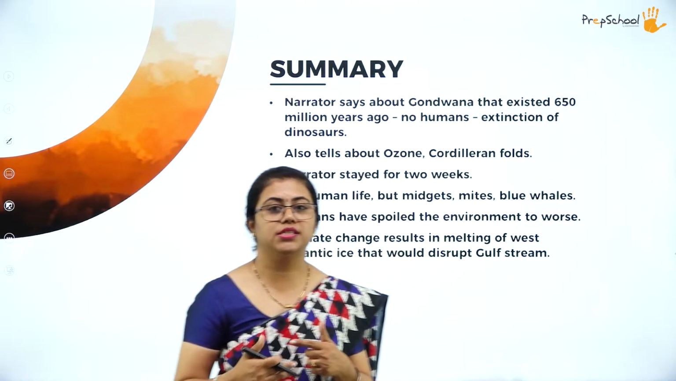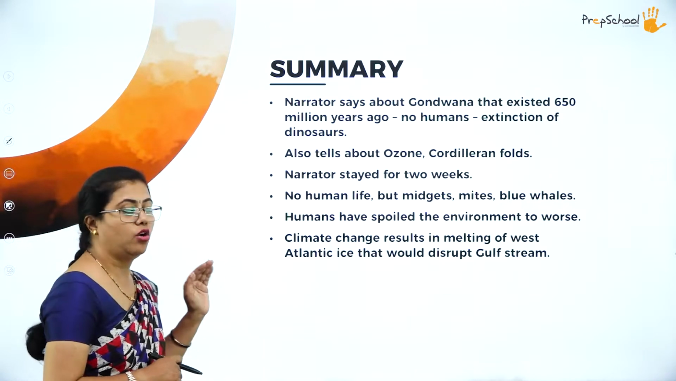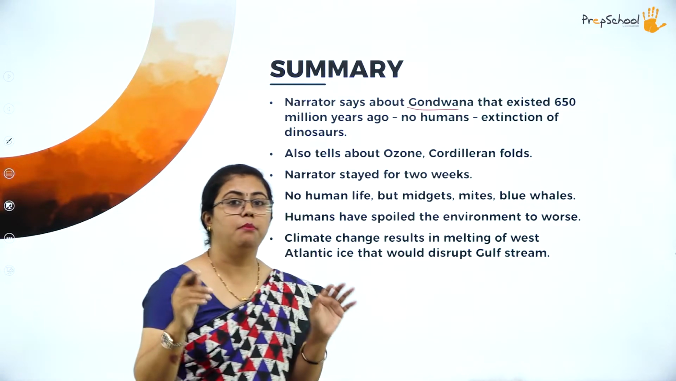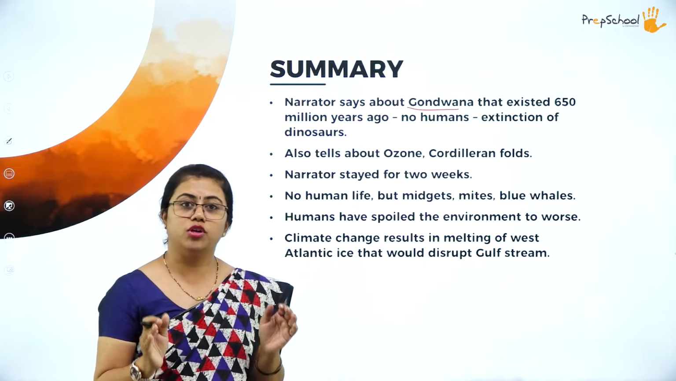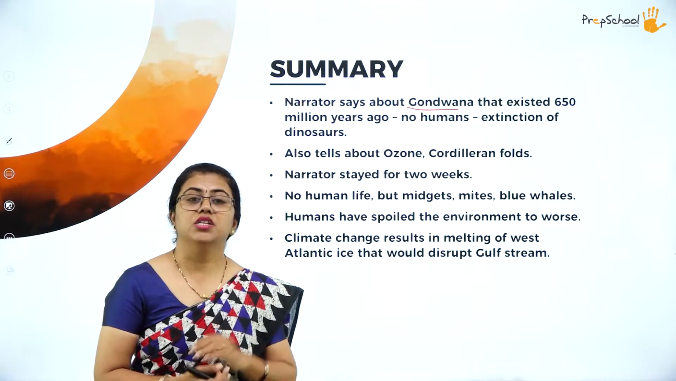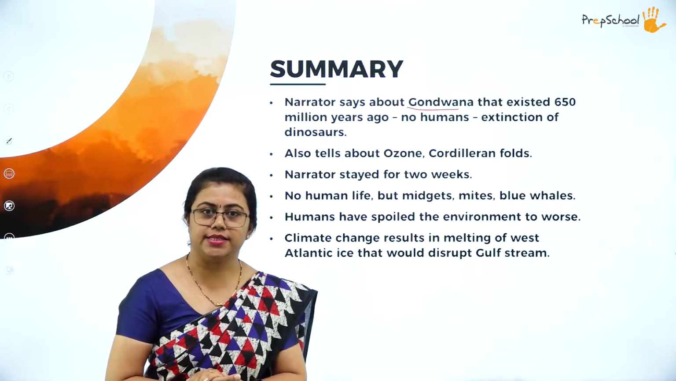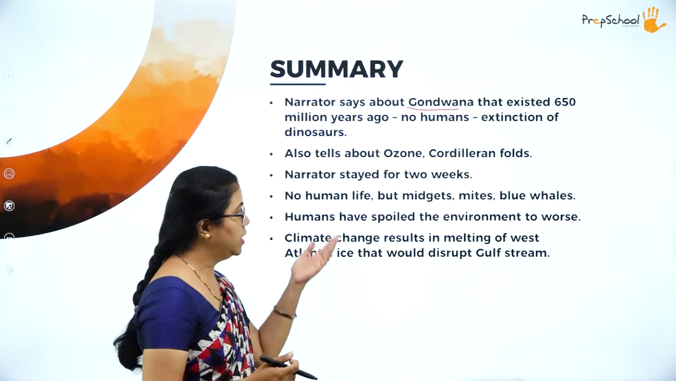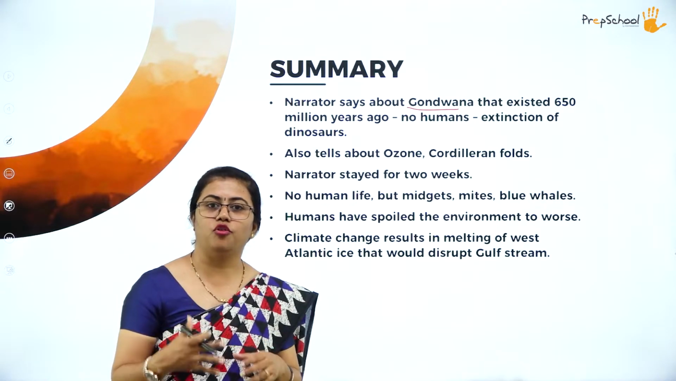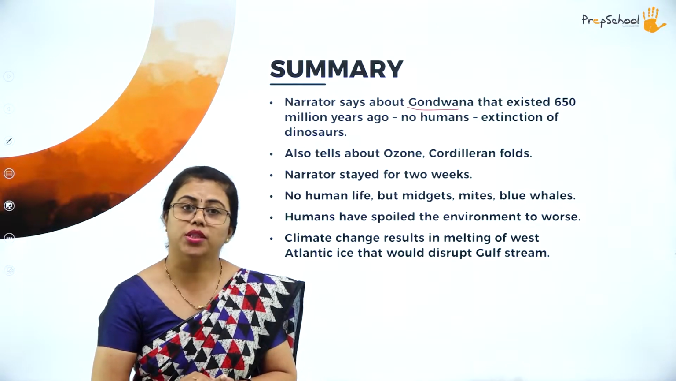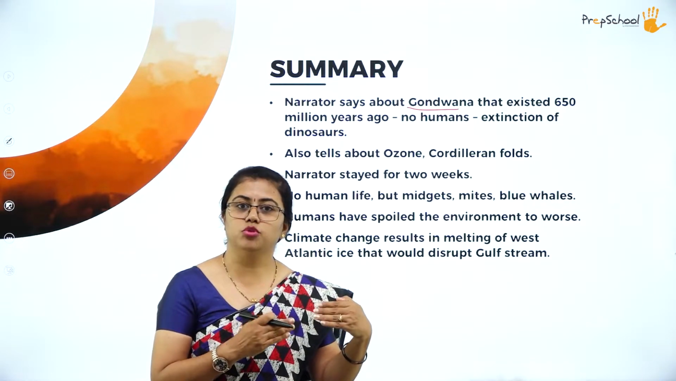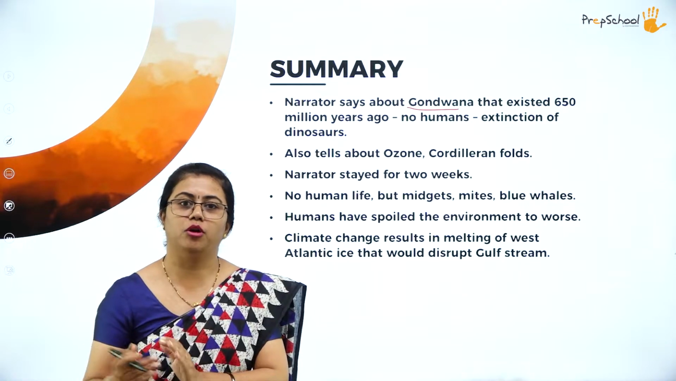Then how does the journey go further? The narrator also talks about Gondwana. Gondwana you might have heard, right? It is actually a massive landmass, which existed 650 million years ago. At that time there was no human existence. No humans were there, and dinosaurs were present during that time. So due to some external force, when dinosaurs went extinct, at that time this Gondwana also broke up. Then this landmass moved towards the north and it actually formed this Antarctica.